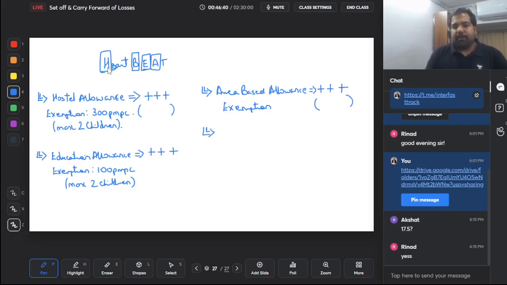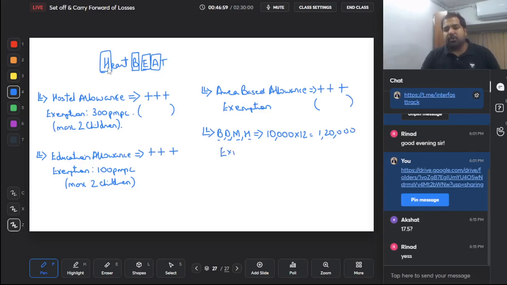Next guys is B, for blind people, deaf people, mute people and handicapped people. If they get an allowance for traveling, let's say they get 10,000 rupees per month, so into 12, that is 1,20,000. Will you add it? Yes. And will they get an exemption? Yes, the exemption will be 3,200 per month. So 3,200, it's flat.